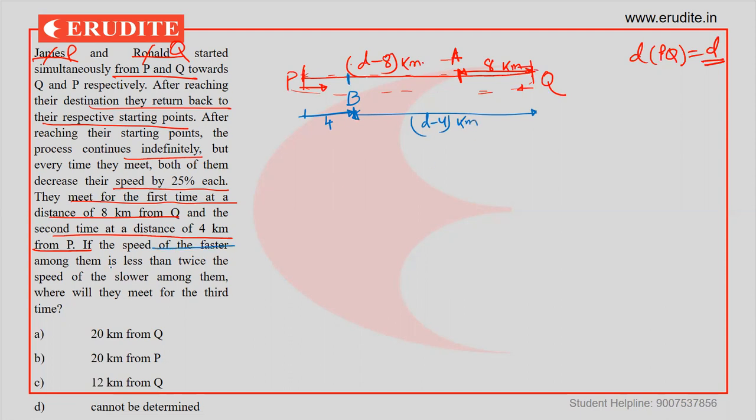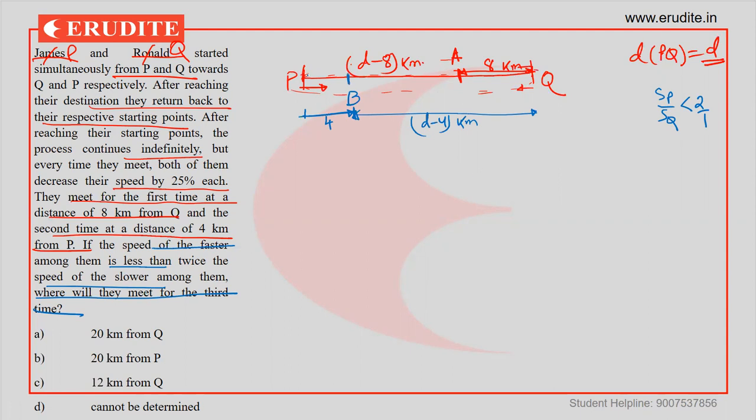The speed of the faster among them is less than twice the speed of the slower. This means the ratio of the speeds is less than 2:1. Where will they meet for the third time? A little complex question, but let us simplify it step by step.